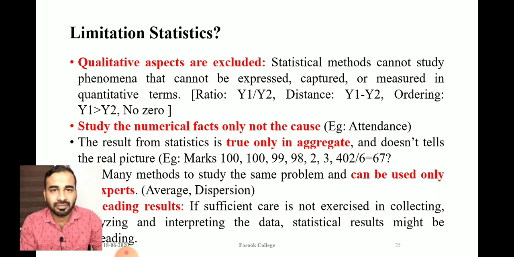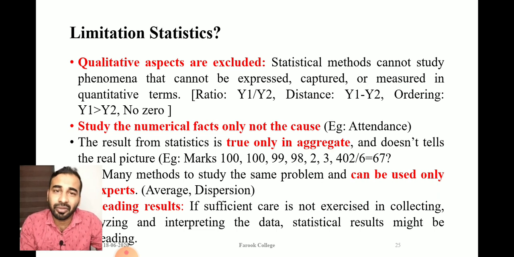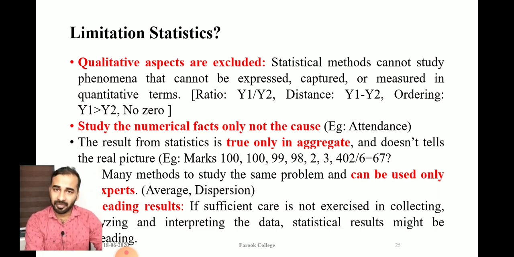Nothing. Then the distance, male minus female, what do you get? Nothing. Male is greater than female doesn't have any meaning. And we cannot equate any gender to zero; there is no meaningful zero.